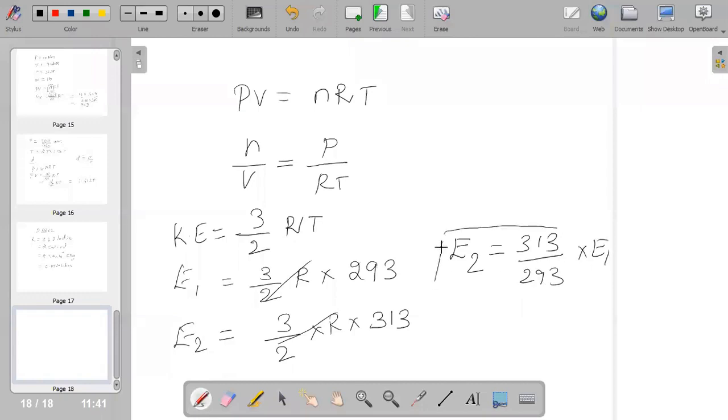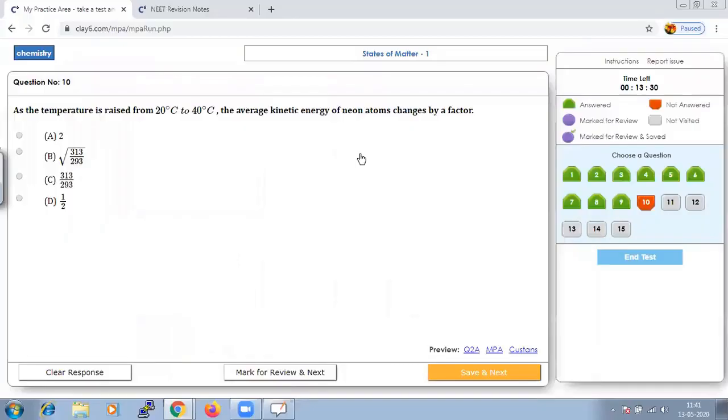It is just a relation we are deriving from the given value, the change in temperature, showing how the kinetic energy of the given atom is changing. Hence our option should be C. Let us mark that and go to next.